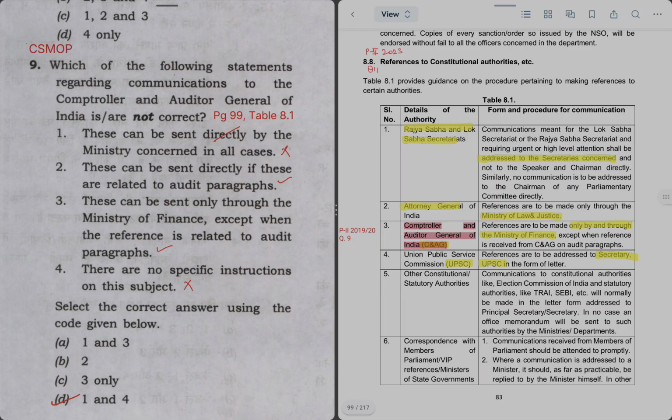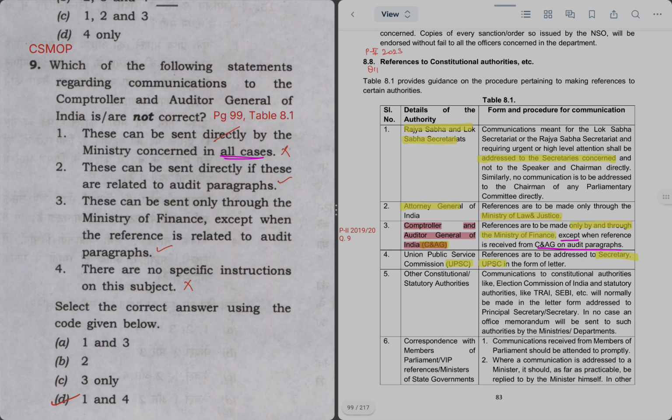As per this, the references will be only made through Ministry of Finance, except where references are received from CAG on audit paras. Therefore, statement 1 says that these can be sent directly by the ministries concerned in all cases, not in all cases, so this is wrong. This can be sent directly if these are related to audit paragraphs. Yes, we have seen that, except when received from CAG on audit paras.